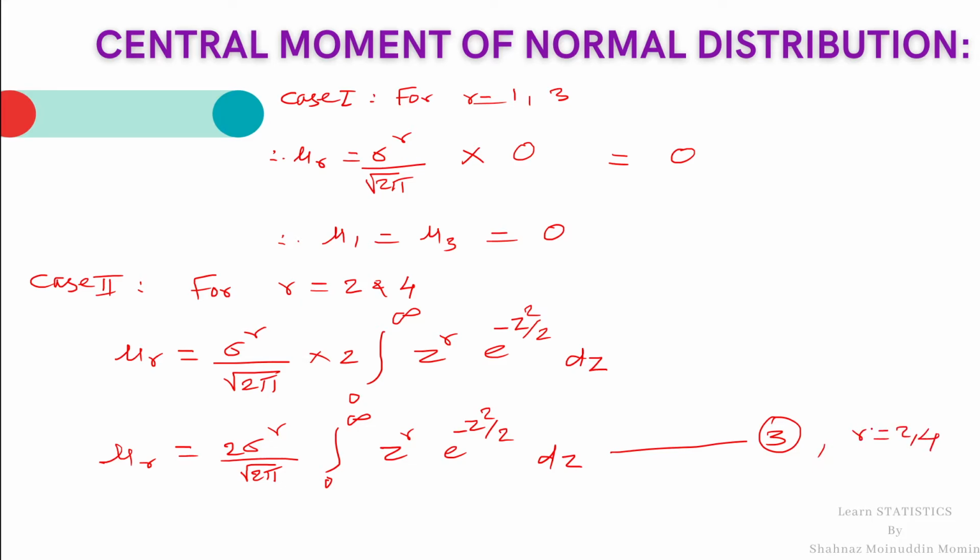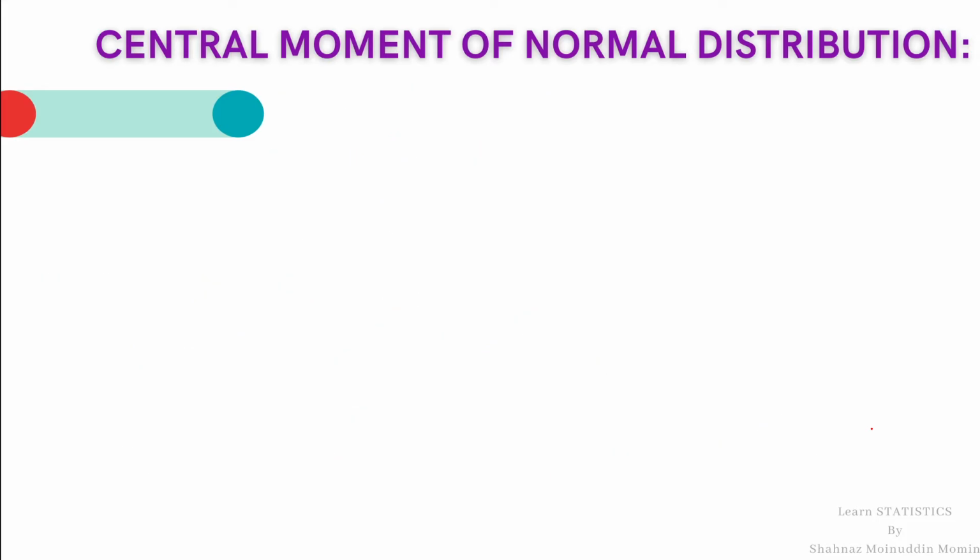Now we will simplify equation number 3 for r equal to 2 and again for r equal to 4 in order to get the second and fourth central moment. So we shall start by putting the value of r equal to 2 in equation number 3 to get the second central moment. By putting r equal to 2, we get 2 sigma square by root 2 pi integral 0 to infinity z square e raised to minus z square by 2.